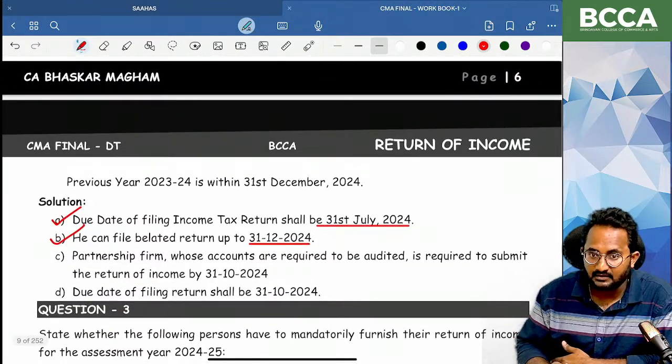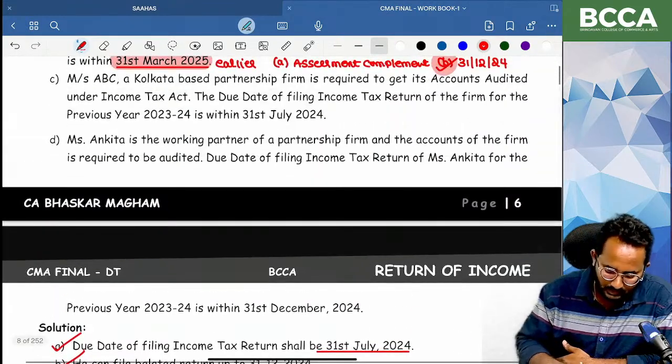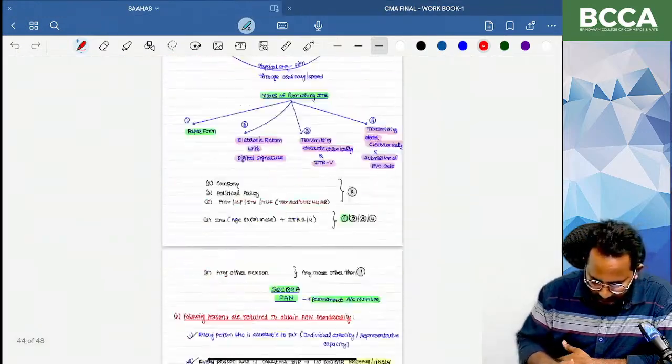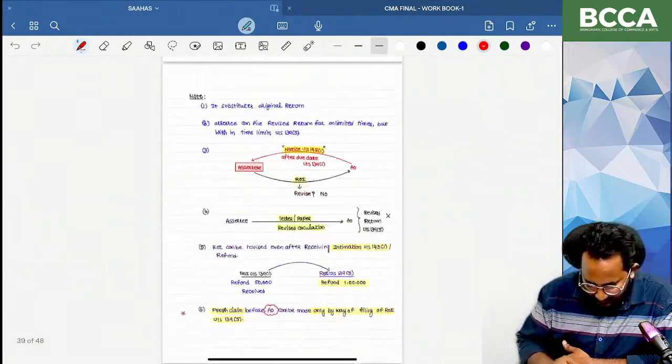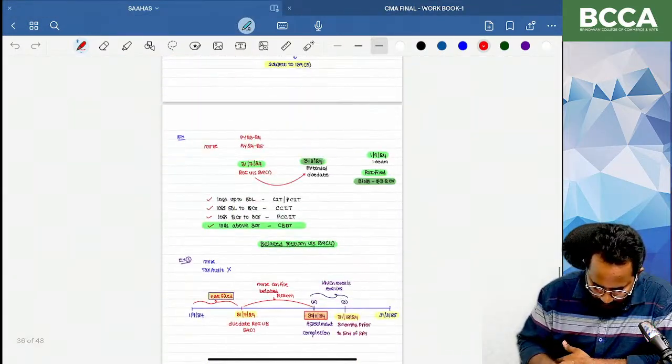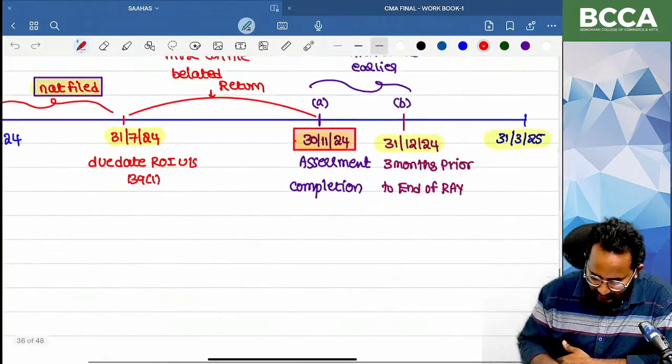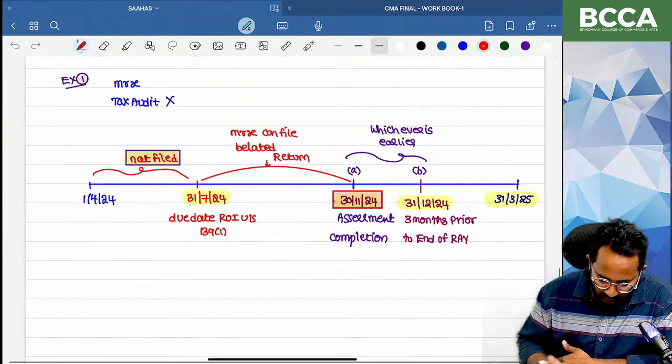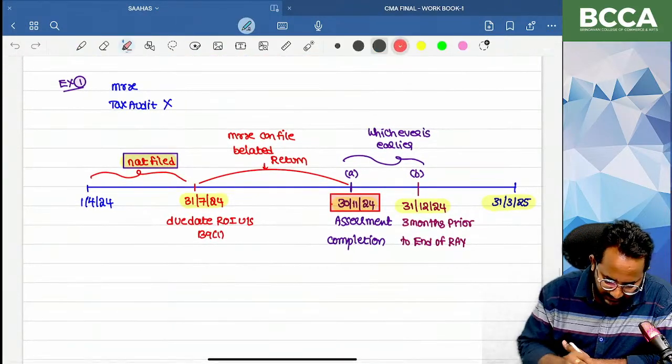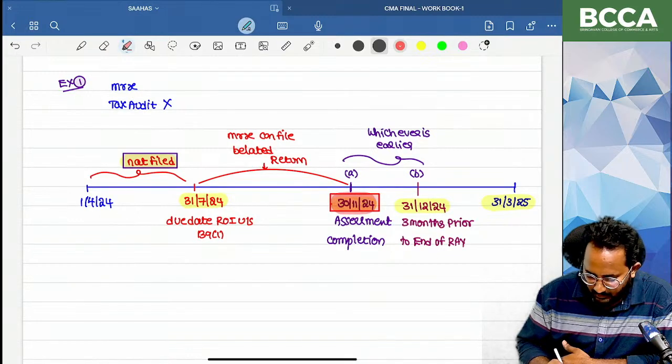You know example 2. If you are observing the belated return examples we have written, can you tell me, if the assessment date is before this, you have to file the belated return up to that date.